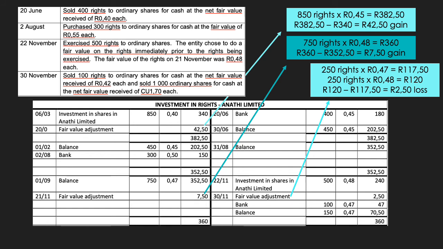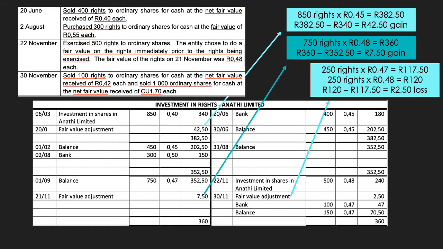On the 22nd of November, we exercised 500 rights to ordinary shares. If we exercise the rights, that means that we have converted the rights and have therefore received ordinary shares. The information stated that Logiso decided to fair value the rights immediately prior to the rights being exercised. Therefore, we first have to recognize and record a fair value adjustment.